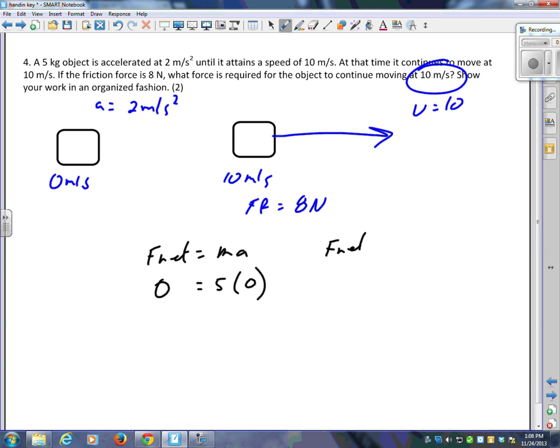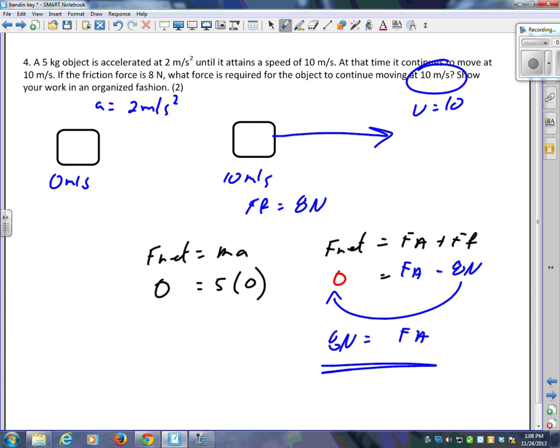So now when I go F net is equal to Fa plus Ff, just like in the bicycle question before, what is my net force? The F net here is the 0, right? What is the applied force? Well, it's equal to the friction, just in the opposite direction, right? This 8 goes to the other side. 8 newtons is equal to my applied force. That's how much I have to apply because my net force is equal to 0.